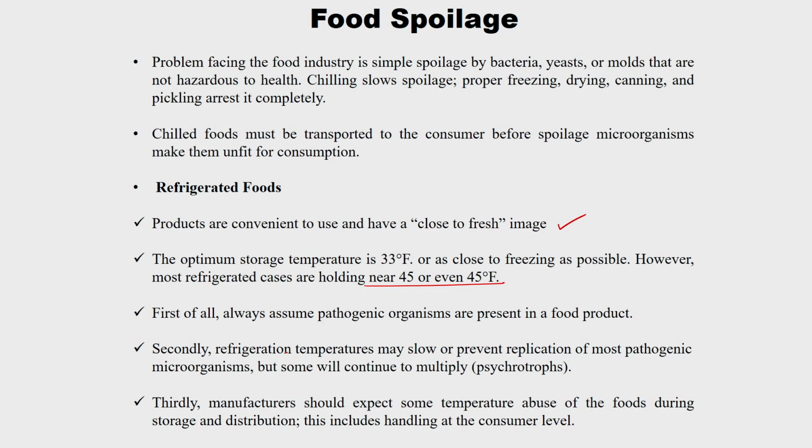There are three things we need to remember even with refrigerated foods. First of all, we have to assume pathogenic organisms are always present in the food product. The second one is refrigeration temperatures may slow or prevent the replication of most pathogenic microorganisms, but still some will continue to multiply. An example is psychrotrophs. Thirdly, manufacturers should expect some temperature abuse of the foods during storage and distribution. This includes handling at the customer level as well.